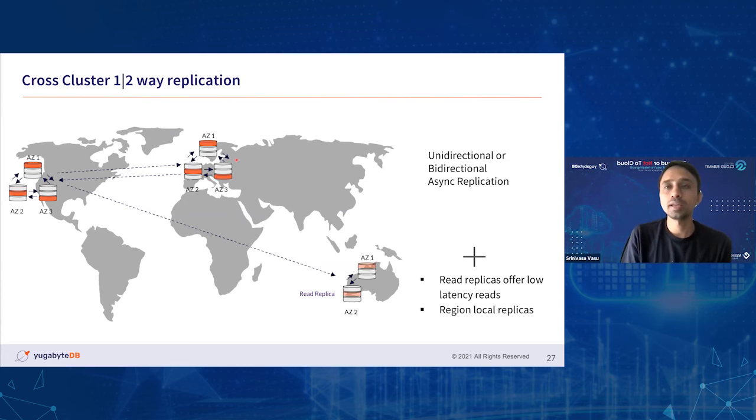Think of the case where users from the US are accessing a cluster, and 2 days down the line, the user happens to travel to some region in Europe and tries to access your application. They don't need to go back to the US cluster. Rather, the data sits in the European cluster itself, right? So you'll be able to serve the user data, both reads and writes, wherever your user base is located or wherever the users are traveling across the globe.